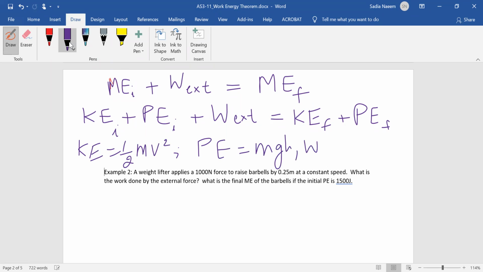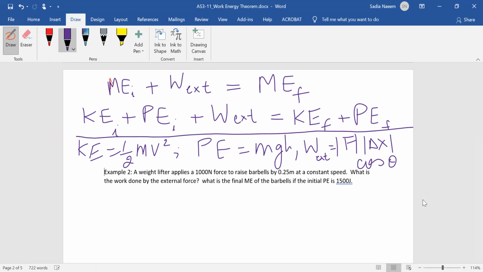And the work done by an external force is the absolute value of that external force that's doing the work, times the displacement, times the cosine of the angle between the external force and displacement. All right, now we're going to use these formulas. We have this, and this, the third line is a breakdown of all that.